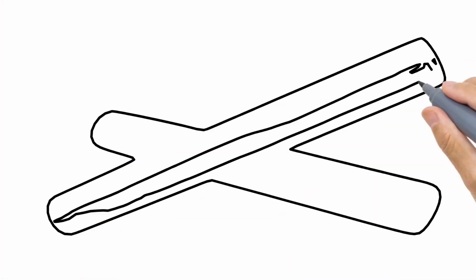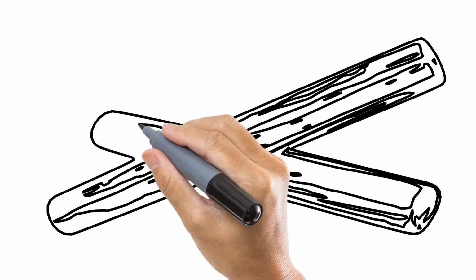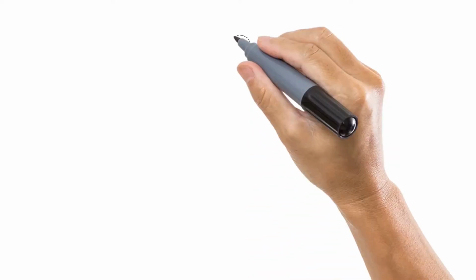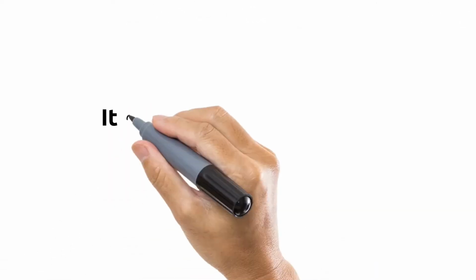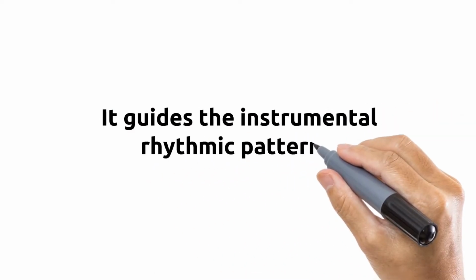In part 2 of this video series, we examined one way in which the clave affects the music. So if you haven't seen that yet, please check it out. But if you have seen it, here's a second way that the clave affects the music. It guides the instrumental rhythmic patterns.